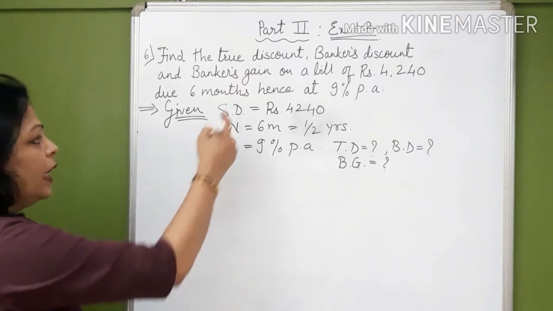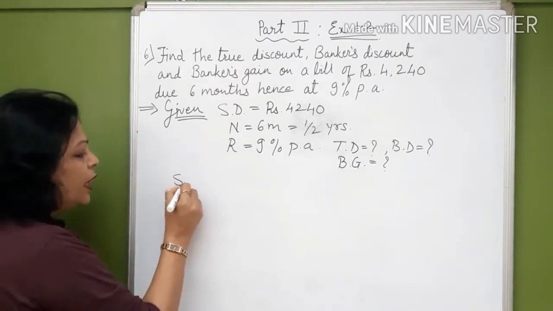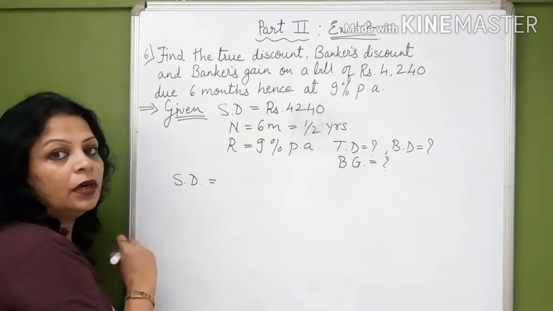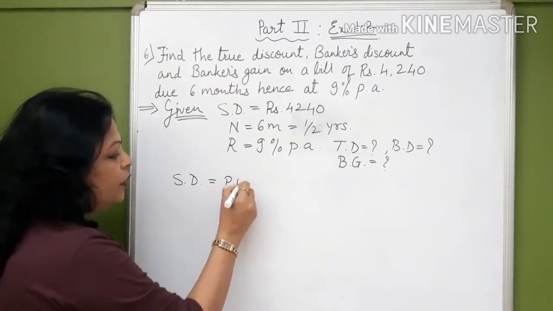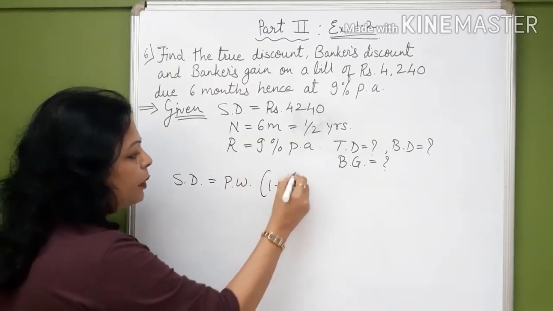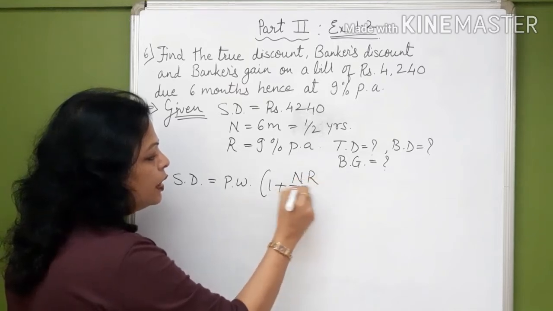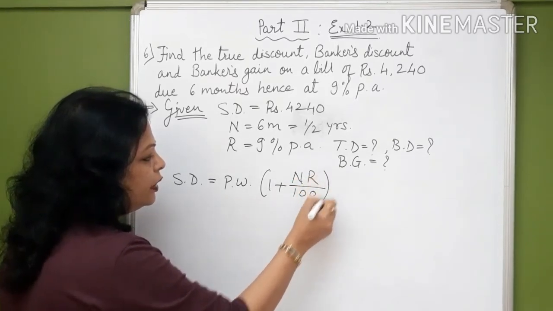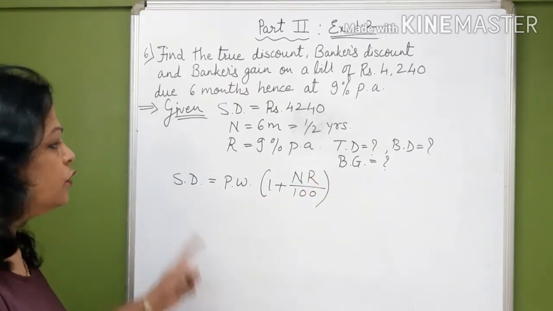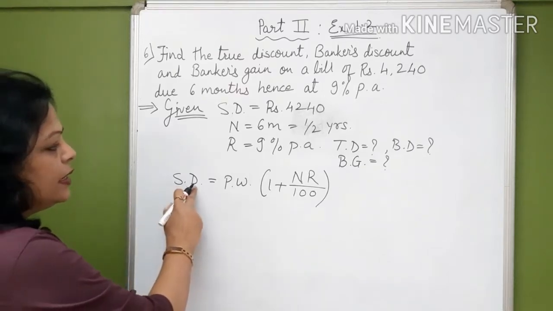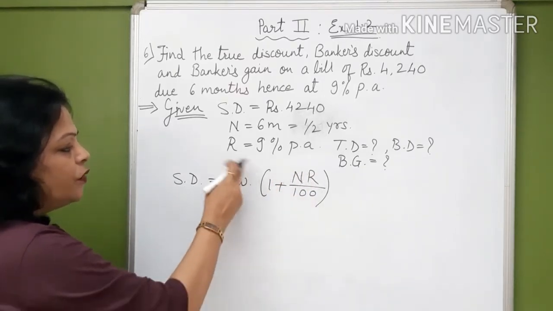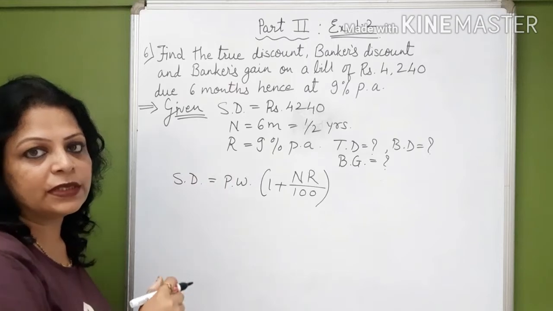Right? So we have a formula for TD as present worth into 1 plus N into R upon 100. So we have all these values. We have TD, we know N, we know R. So we can find present worth from this.